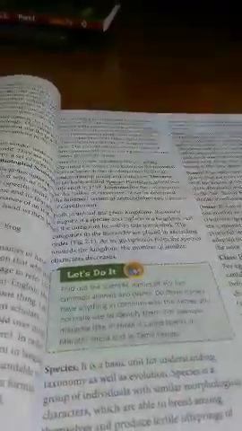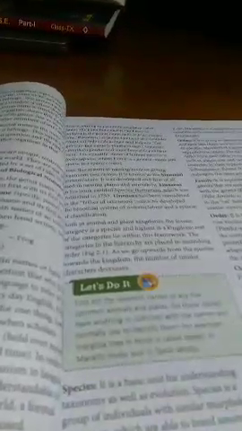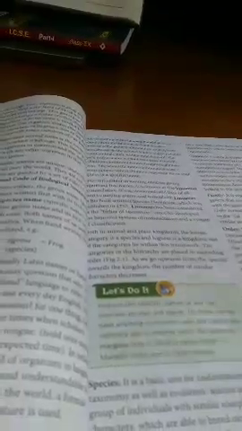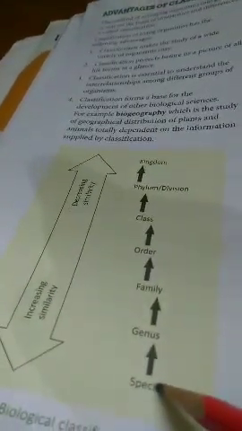Morphology means external structure, which is almost the same, and internal structure is also almost the same, and they breed among themselves to produce fertile offsprings. So that group of individuals which have morphologically and internally similar characters and breed among themselves to produce fertile offsprings are known as species. So the basic unit is species.